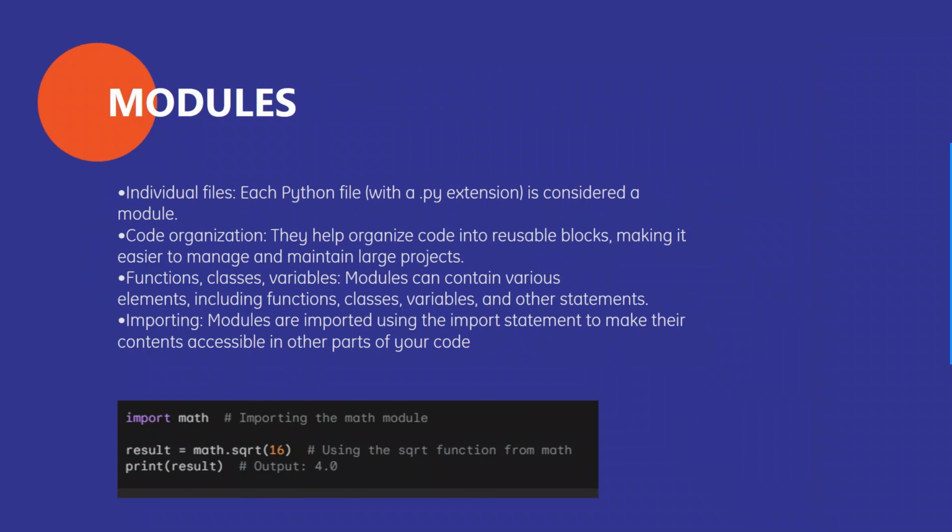Then we have modules, so individual files. Each Python file is considered a module. Code organization, they help organize code into reusable blocks, making it easier to manage and maintain large projects. Then we have functions, classes, libraries. Modules can contain various elements including functions, classes, variables and other statements. We have importing. Modules are imported using the import statement to make their content accessible in other parts of your code. So here's an example. Go through the example and learn the basic function. We have used the math library here.